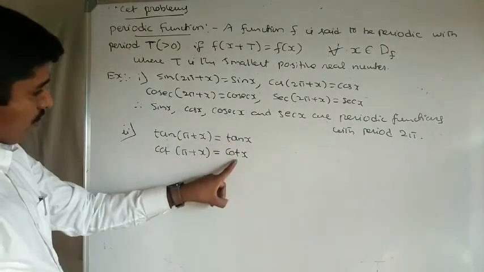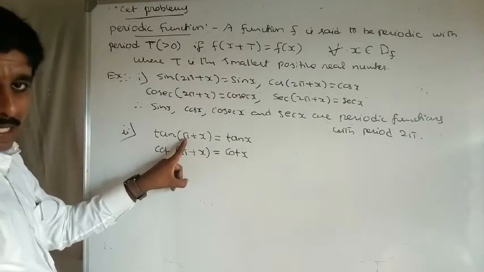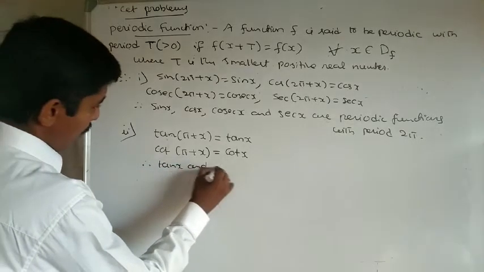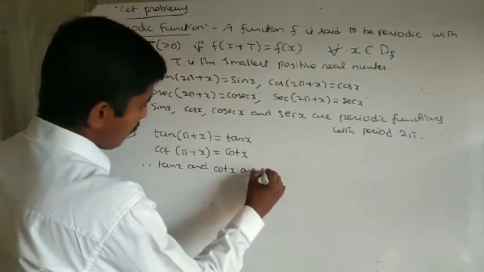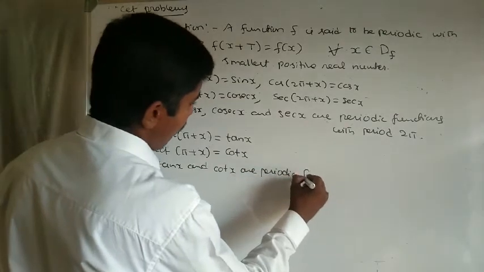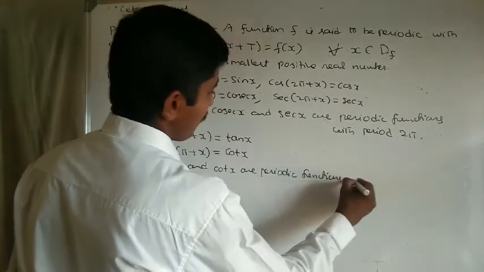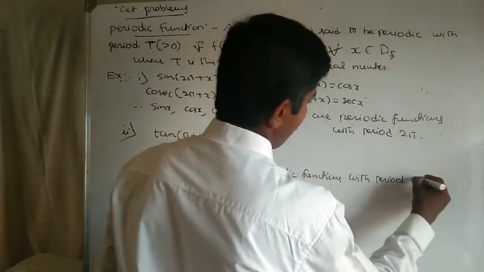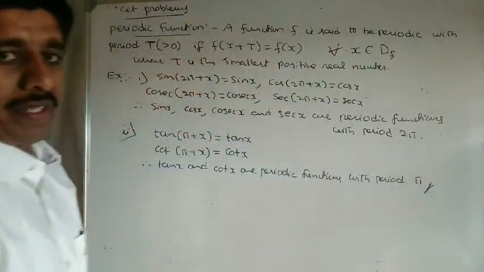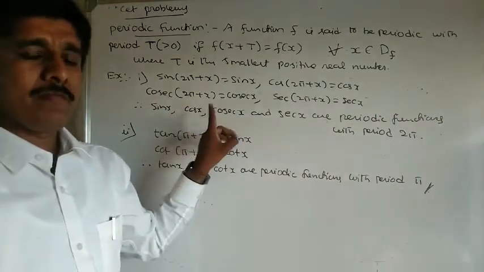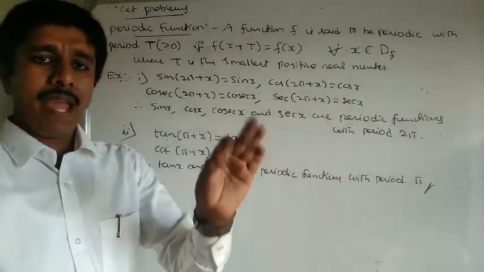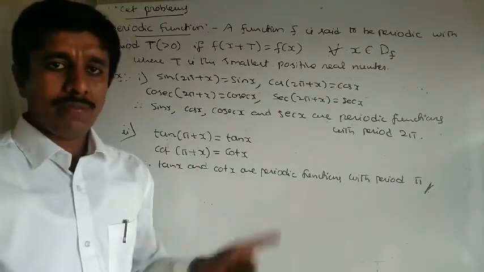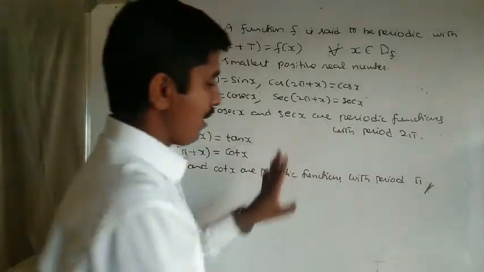Therefore tan x and cot x are periodic functions with period pi. Sin x, cos x, cosecant x, secant x are periodic functions with period 2 pi, but tan and cot are periodic with period pi. Very important. Note down.